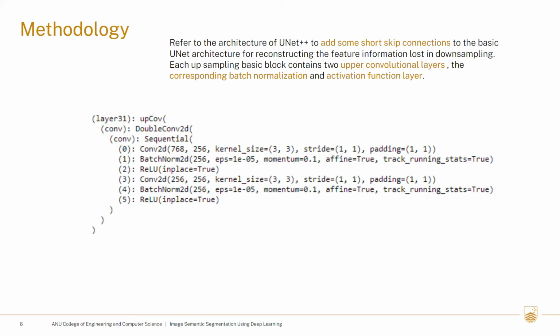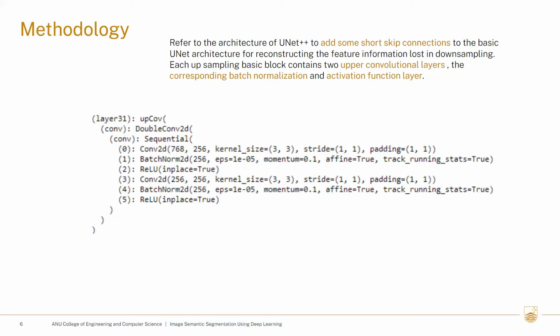So our model can be divided into 4 parts. The first part is the downsampling, which is done with the pre-trained ResNet 34. We can consider this as the feature extractor. The second part is the upsampling process of the UNet++. We use the short skip connections and the long skip connections here to combine the feature information of each layer.